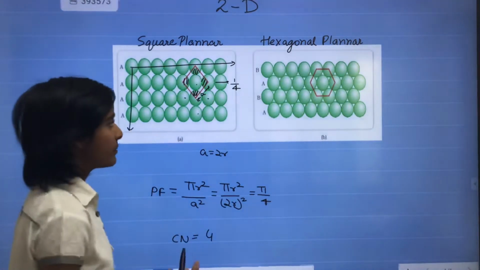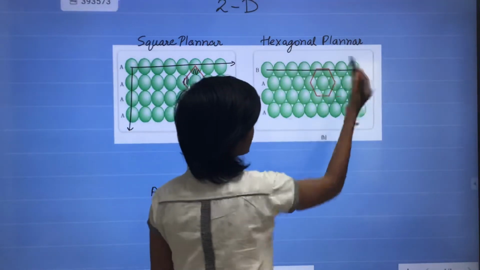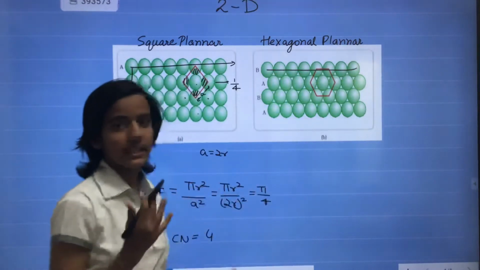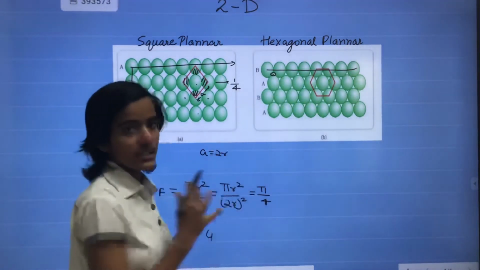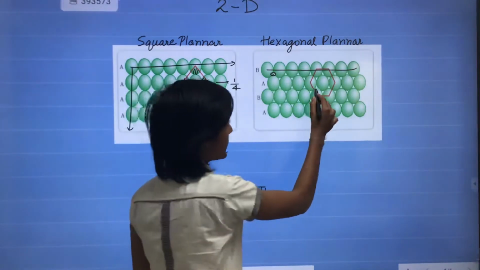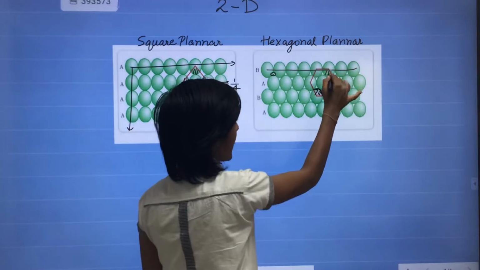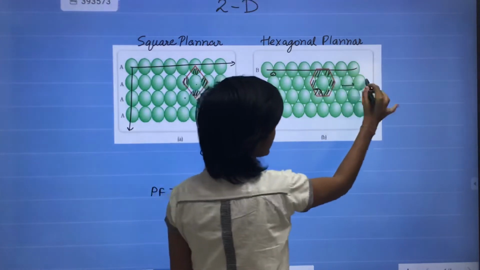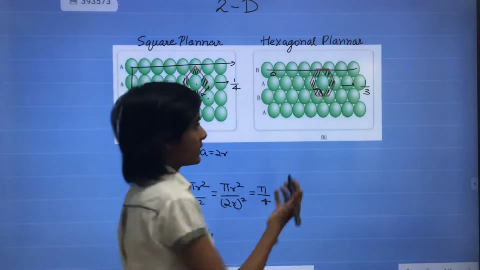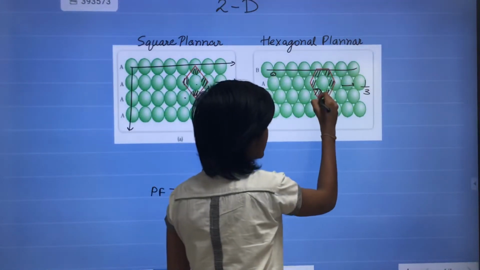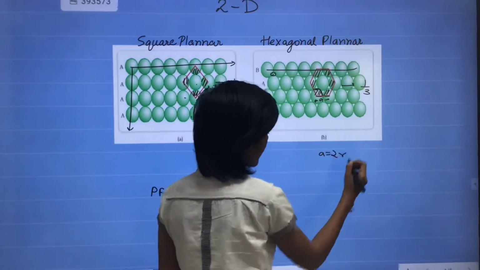And in hexagonal planar, the first row is arranged in this way, and the second is slightly shifted towards the pit or the empty space present between these two balls. All the angles are 120 degrees, and these balls have 1 by 3 part in the hexagon. This length is A, and these balls are R, so it is again A is equal to 2R.